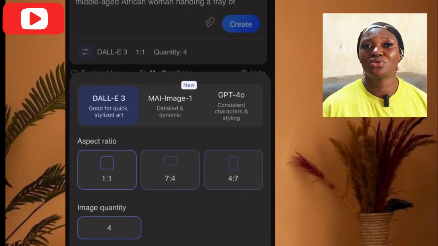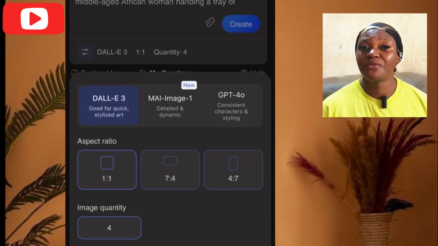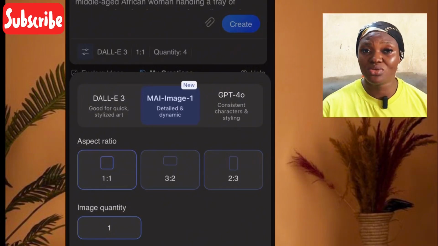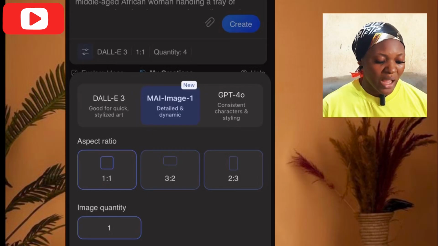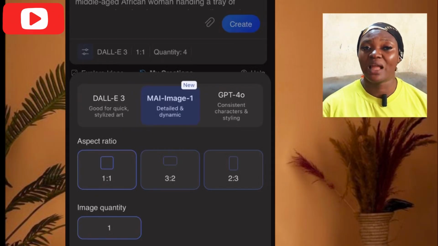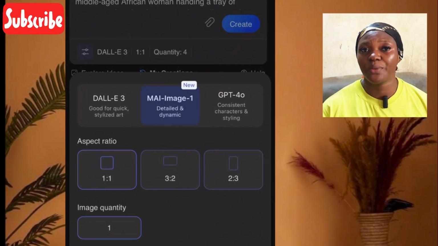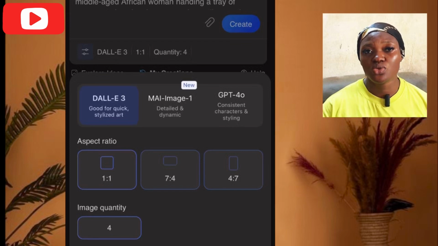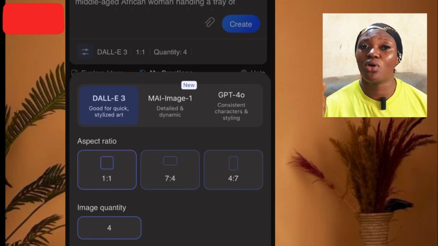Whether you want your video to look realistic or otherwise, you check two of them and then know the one that is perfect for your video. Just do that anytime you want to generate your image. Another thing you have to do is change your aspect ratio. They have so many aspect ratios depending on the type of video you are creating and where you are posting it. Another thing is to change the quantity, whether you want two or three. These are the three things you should always check in Bing AI before you generate your image.